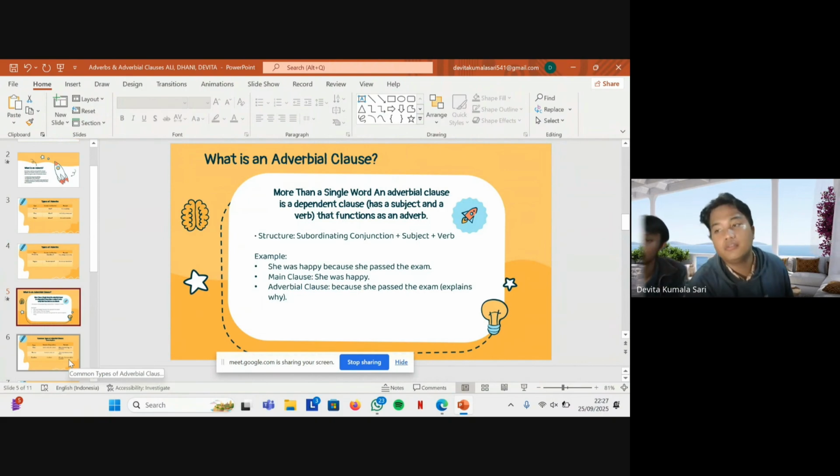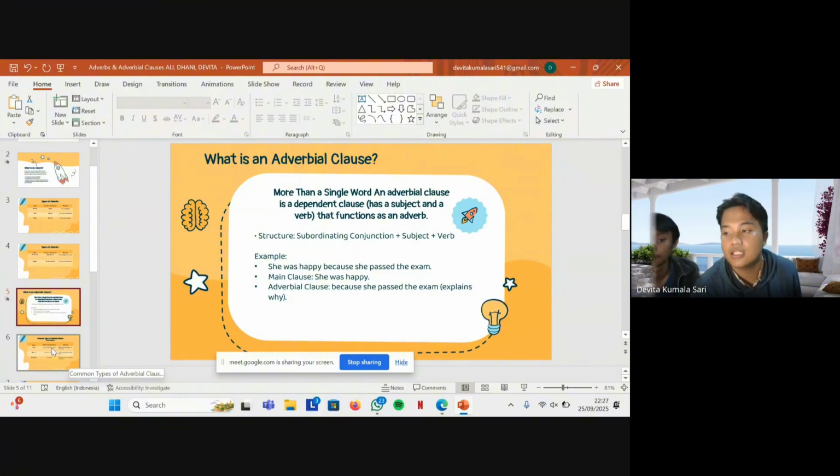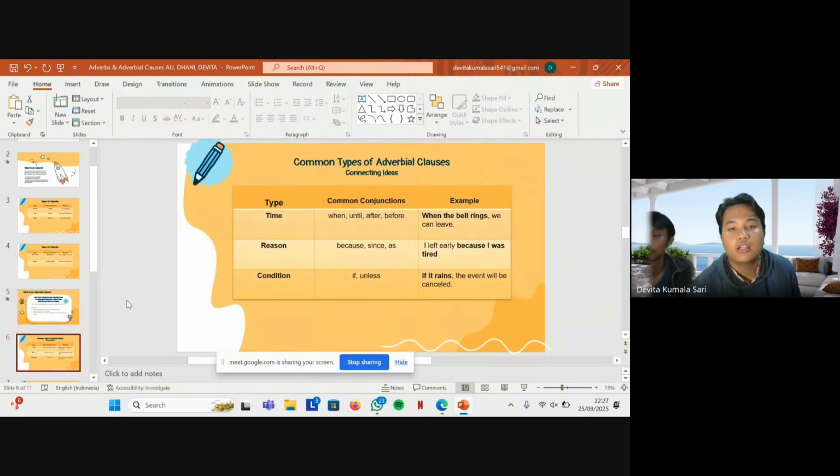Next one. Just like adverbs, adverbial clauses come in different types. Here are the most common ones: time, reason, condition, contrast. Each type answers a different question and helps you connect ideas. Time, common conjunctions are when, until, after, before. Example: when the bell rings, we can leave. Reason, common conjunctions because, since, as. Example: I left early because I was tired.